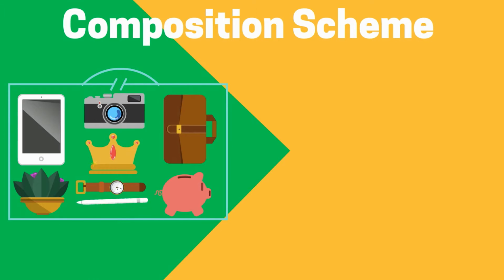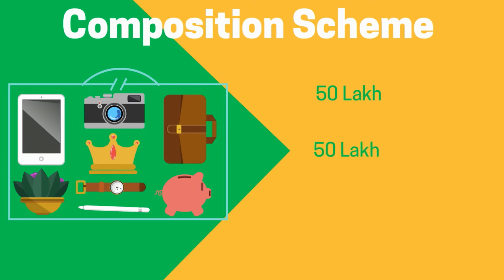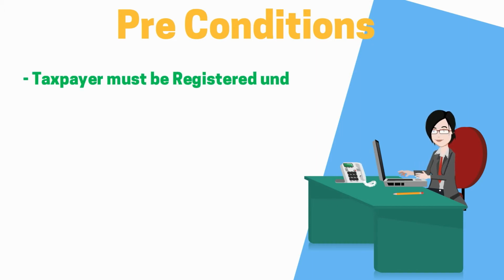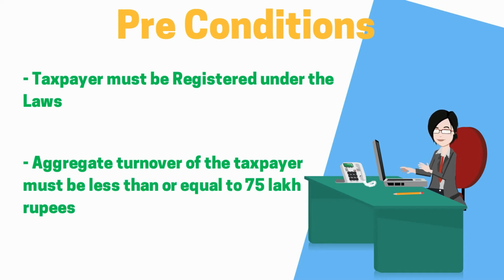Earlier, this threshold limit was set at 50 lakh rupees, but in the 16th GST Council meeting held on Sunday, June 11, 2017, Council decided to raise this threshold limit from 50 lakh to 75 lakh. As we can figure out from this, there are two preconditions or eligibility criteria for registration under the scheme. They are: taxpayer must be registered under the laws. Aggregate turnover of the taxpayer must be less than or equal to 75 lakh rupees.